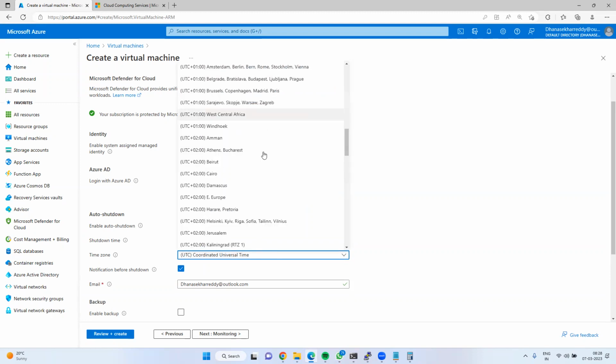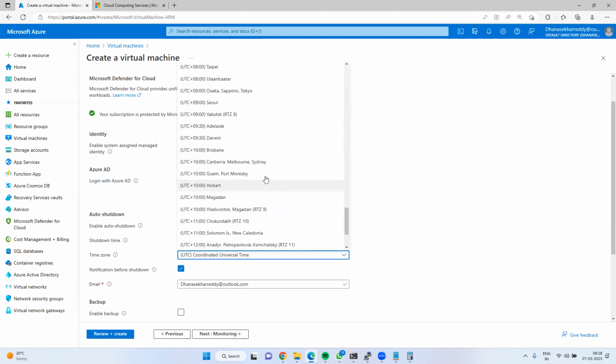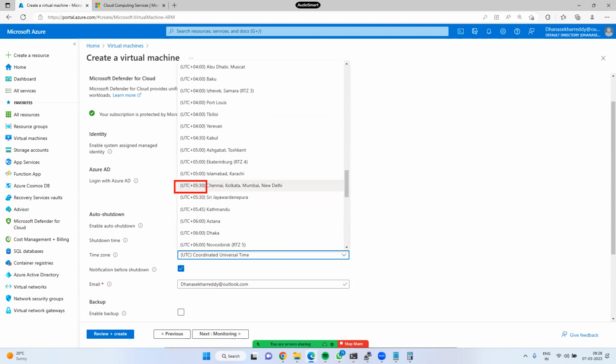Okay, as per Indian time zone, here you can scroll down. There is a 5:30 plus Indian time zone. Yeah, this is the one. Okay, one more thing. Any cloud computing in the market, they are following UTC time zone. Clear, guys? Keep it in our mind. Universal Central Time. If you go for AWS, Google, Azure, by default the time zone is UTC.